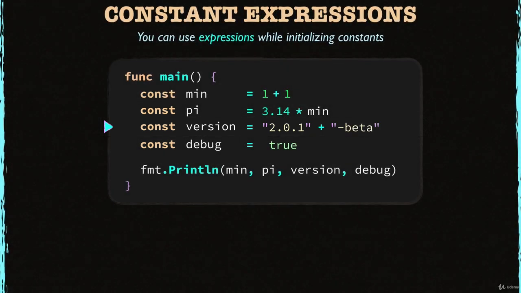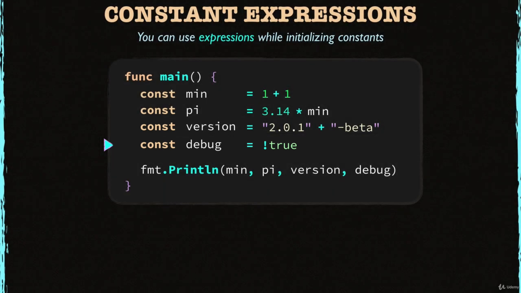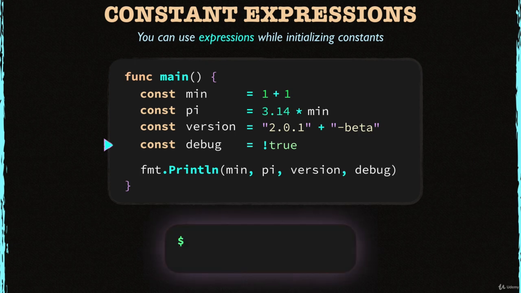And as the last example, let's use the not operator before the bool value next to the debug constant like this. This not operator just reverses the bool value. So true becomes false, false becomes true. You'll learn about it soon. Okay, ready, let's run this now.